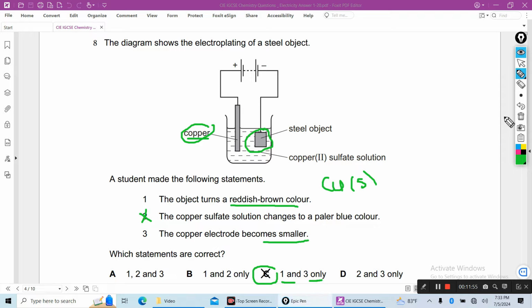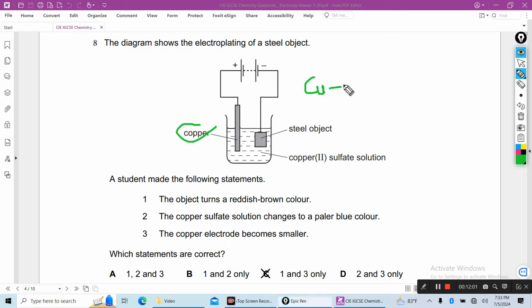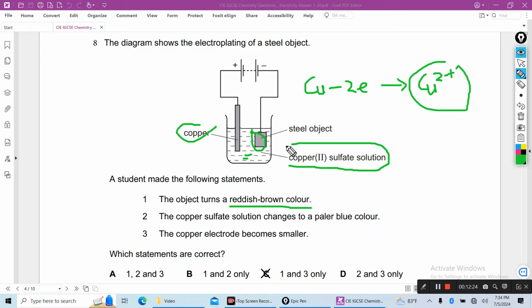1 and 3 only. Because this copper will lose electrons, oxidize to produce copper ions. These copper ions will deposit on the surface of the steel object. So this color will be reddish brown, but this solution, the copper sulfate, remains the same. So the statement that the copper sulfate solution changes to a paler blue color is wrong. 1 and 3 is the right answer. That means C is the correct answer.